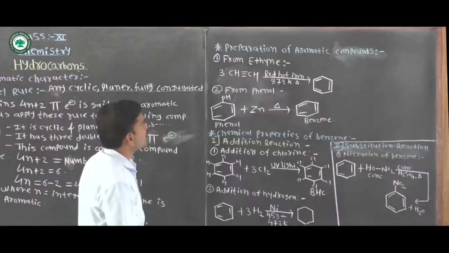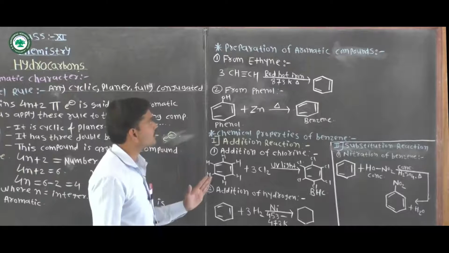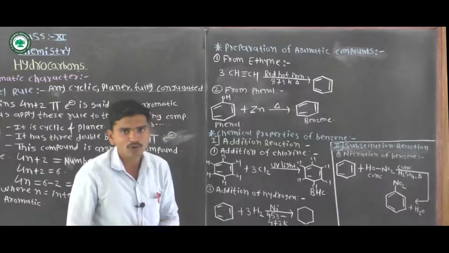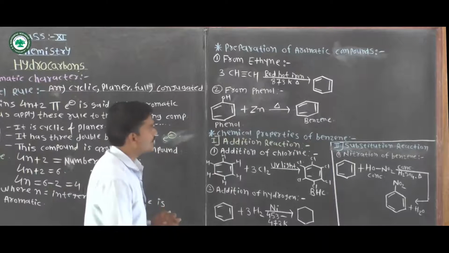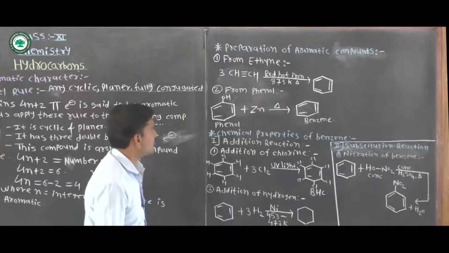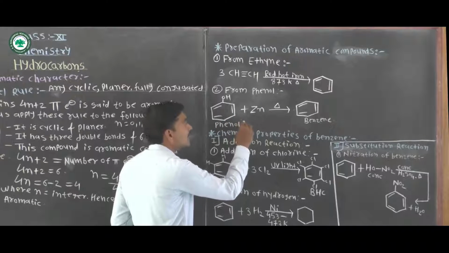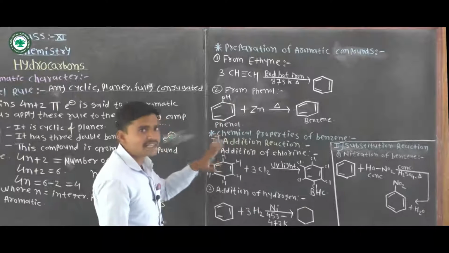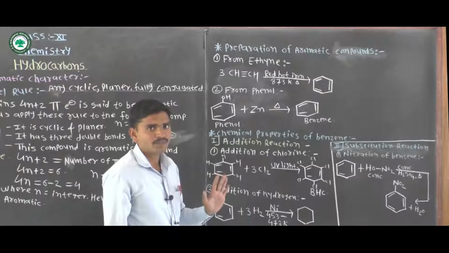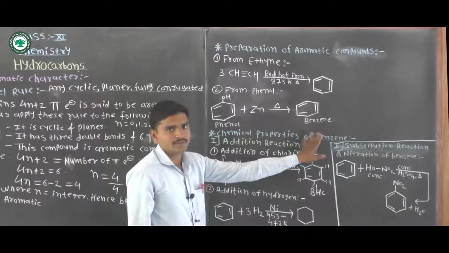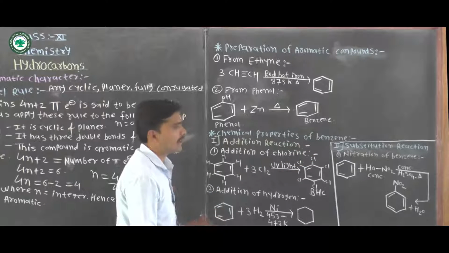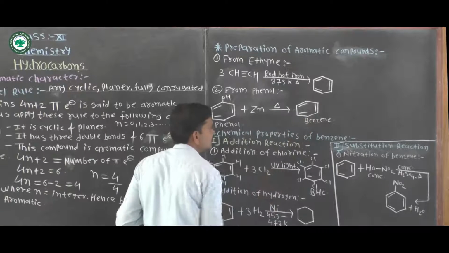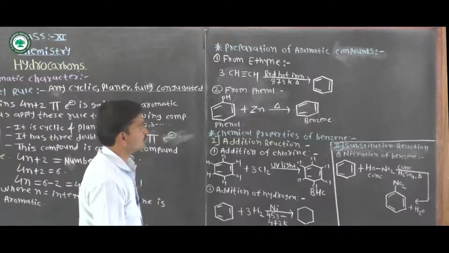Second method of preparation of an aromatic compound: preparation of benzene from phenol. That is, when phenol is heated with zinc, it gives benzene, an aromatic compound.